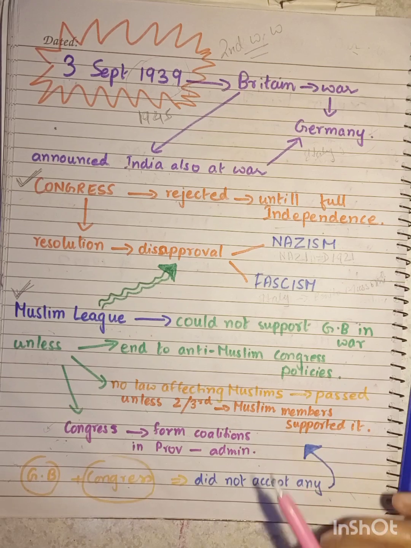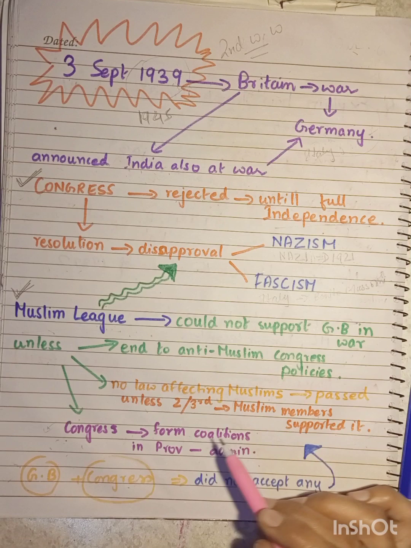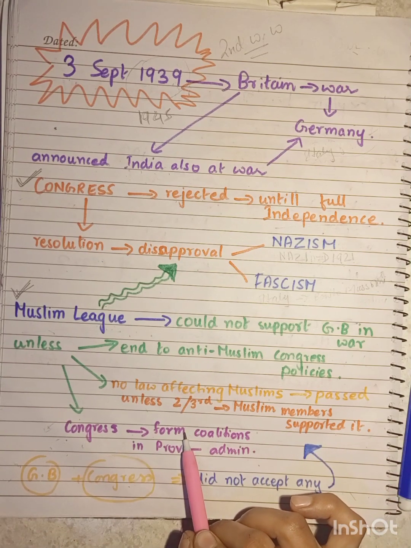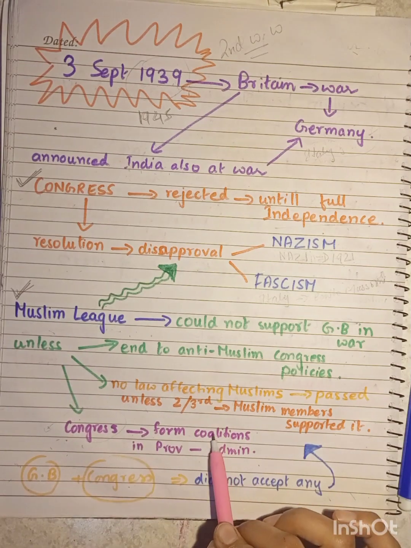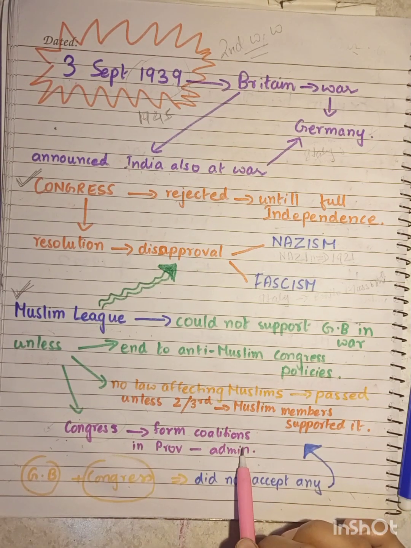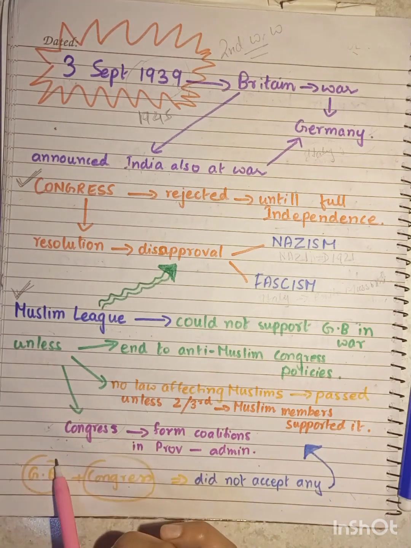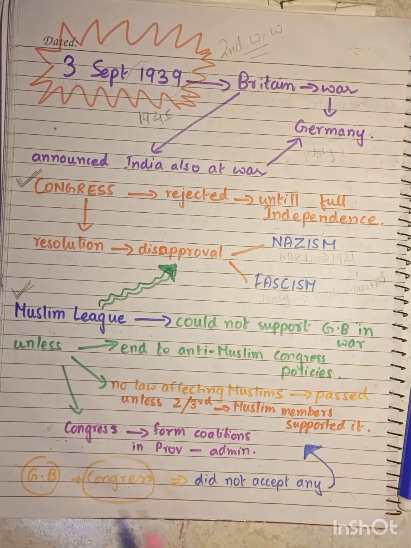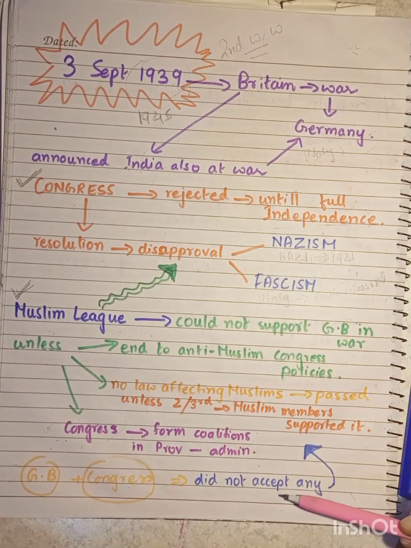But in that case, you cannot form a government on your own. You need the support of another party. So, they needed the support of Congress, but Congress was not showing that support. So, Muslim League was insisting that Congress should help Muslim League form governments in those provinces. What happened after all these demands? Would Great Britain and Congress accept them? Obviously not. They did not accept any of these demands put forward by the Muslim League.